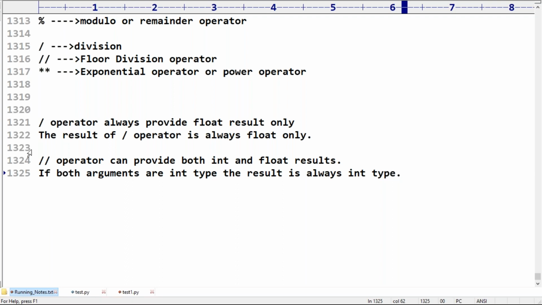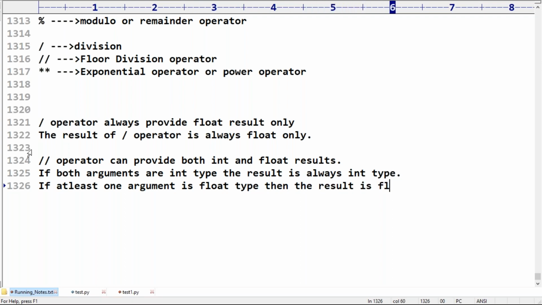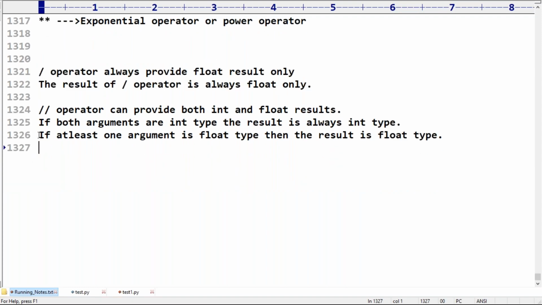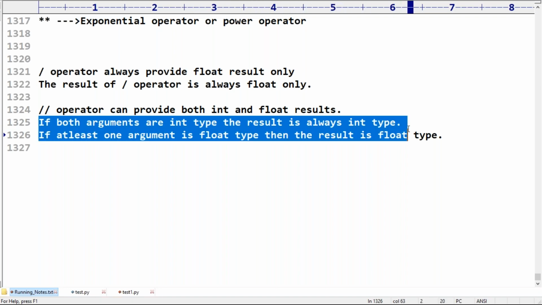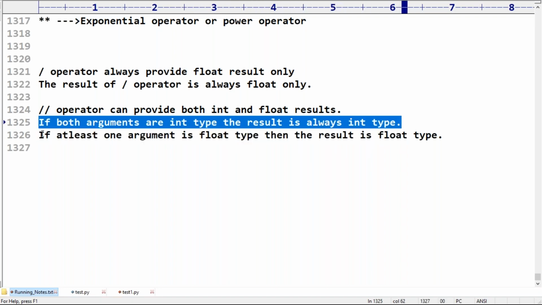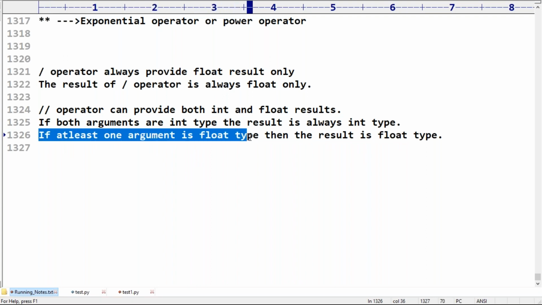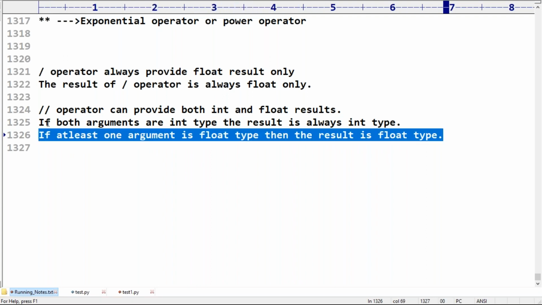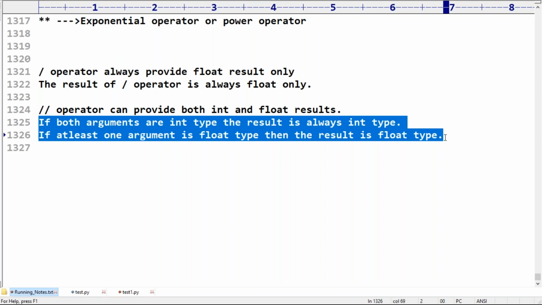If at least one argument is a float type, then the result is float type. So take very special care about this one, sir. Have you observed? If both arguments are int type, the result is always int type. If at least one argument is float type, then the result is float type. Any doubt about this one?